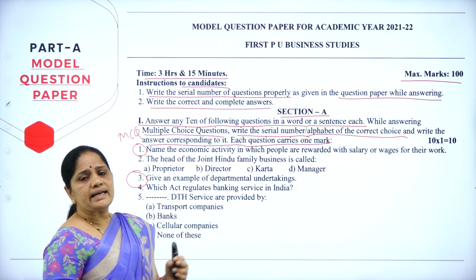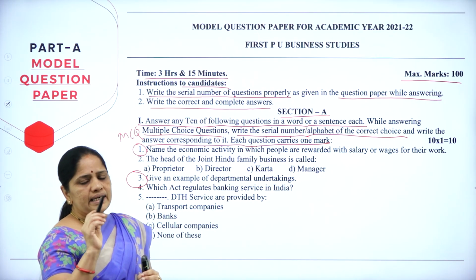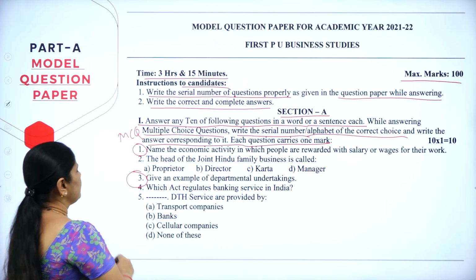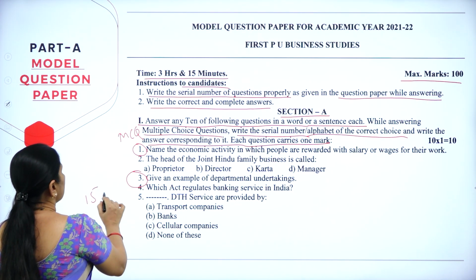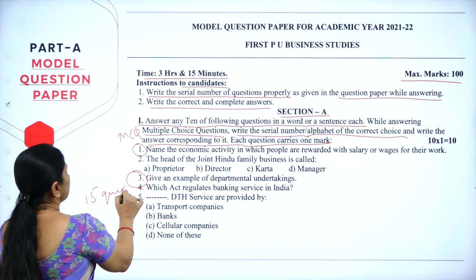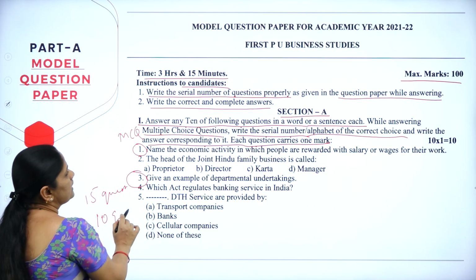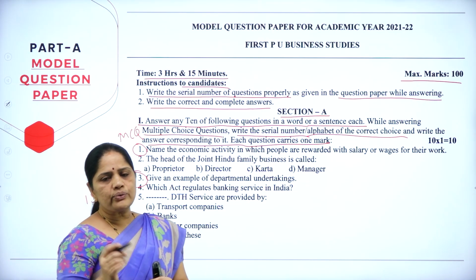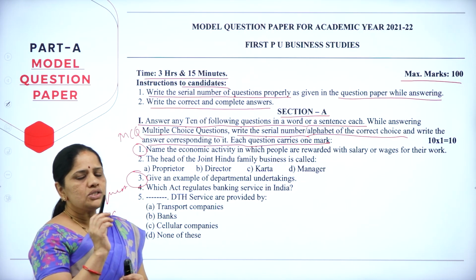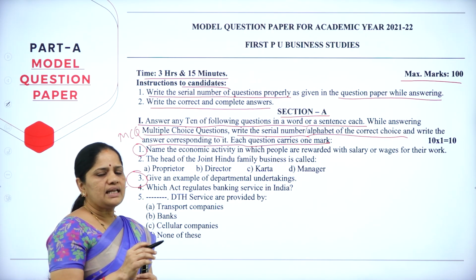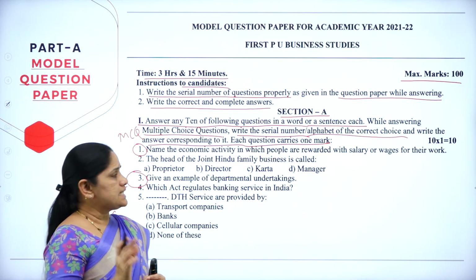Each question carries 1 mark. So, in this section A, totally we will be having 15 questions. Out of that, you will be answering only 10 questions. Each question carries 1 mark. So, you have to answer in one word or in a single sentence.